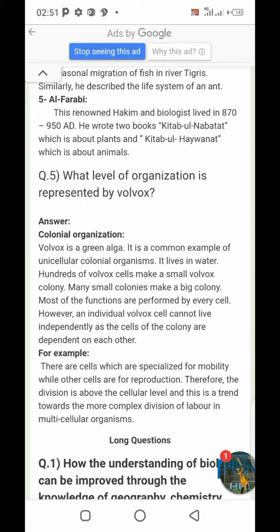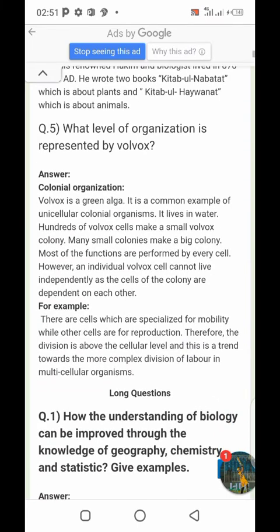Question number 5. What level of organization is represented by volvox? So, colonial organization. What is colonial organization? Simply we know that volvox is a green alga, or green algae, which is a common example of a colonial organism. Unicellular means those organisms which are composed of a single cell. Colonial organism, it lives in water.